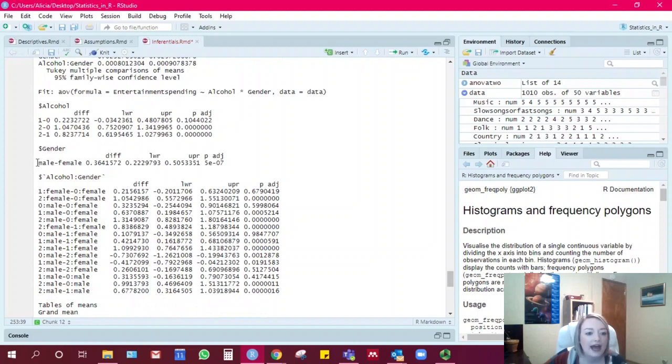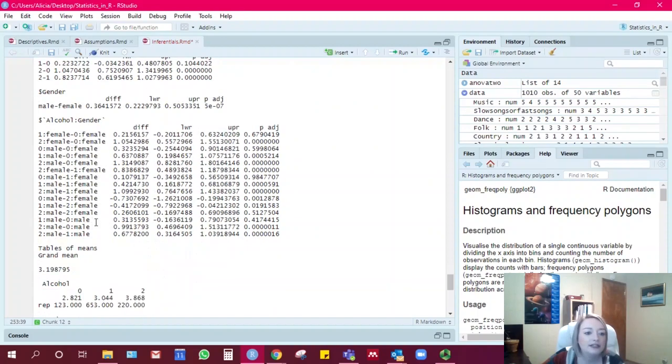For gender, we have males compared to females. This is positive, and the p is less than 0.05. So males spend significantly more on entertainment than females. There was no significant interaction here, but what I would look at is males and females for the same levels of alcohol. So right here, there's no significant p-value. So female and male non-drinkers spend about the same amount on entertainment.